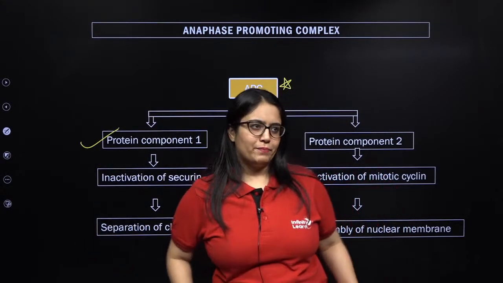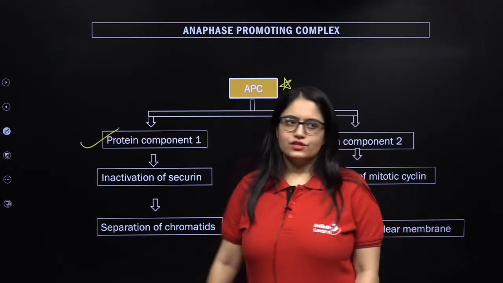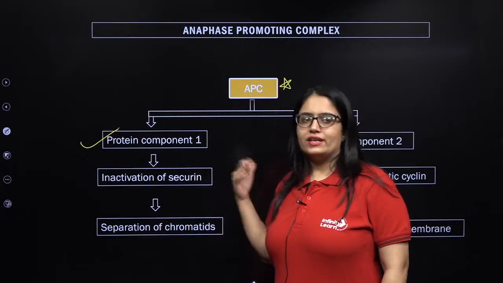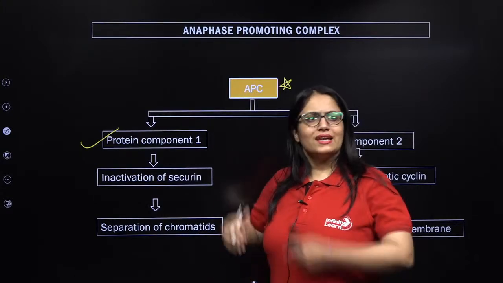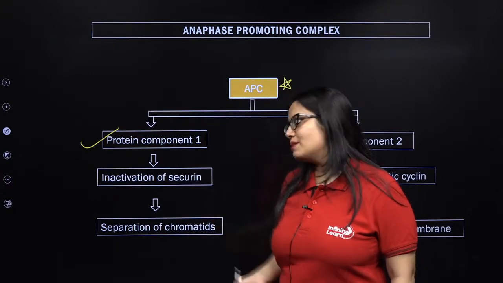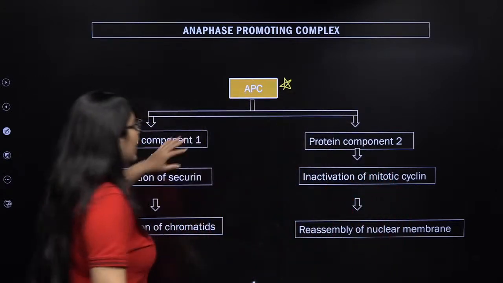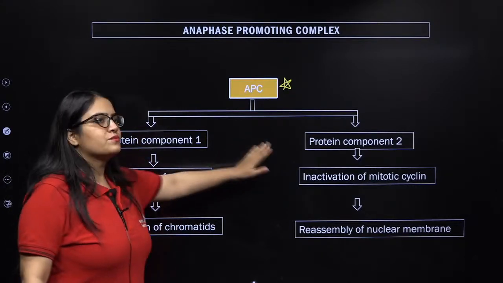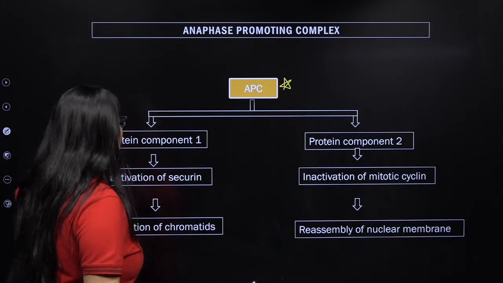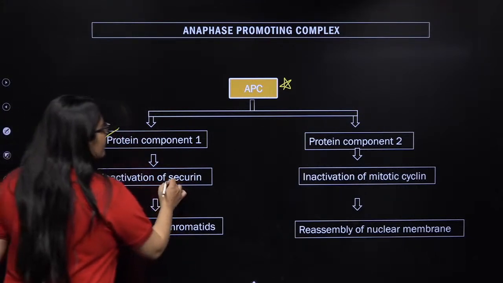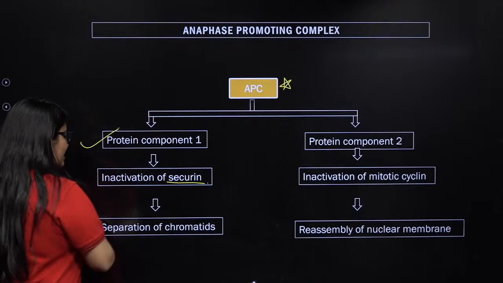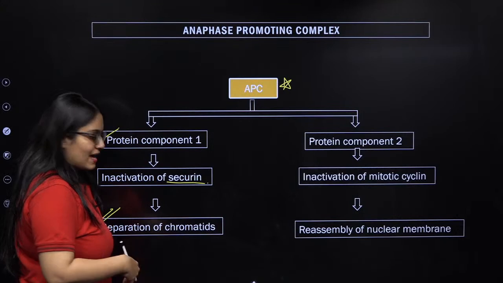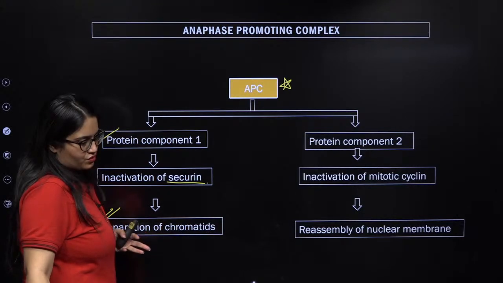Rajesh. Now okay, perfect. So as I was talking, my dear students, you did not know that this much information to answer the question you can give by simple common sense, but let's try to understand over here what this APC is all about in detail. APC produces two types of protein component. This is protein component 1, this is protein component 2. Protein component 1 do the inactivation of securin, and as a result separation of chromatids, that means centromere splitting takes place and the sister chromatids separate out as daughter chromosomes.